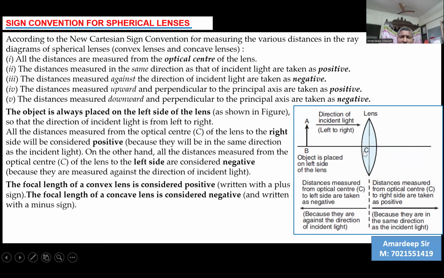Therefore, for the focal length of a convex lens, in 5 out of 6 cases we have seen that the image is formed on the other side. As a transparent lens, it allows light to pass through it, and therefore definitely the image has to be formed on the other side of the lens. Therefore, the focus is taken as positive for a convex lens. And for a concave lens, it will be taken as negative.